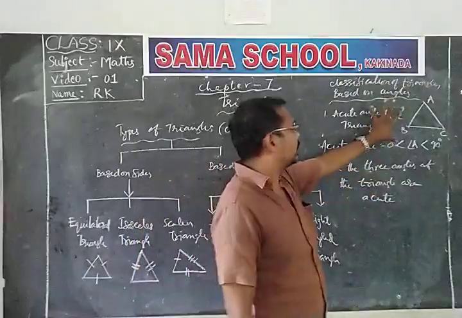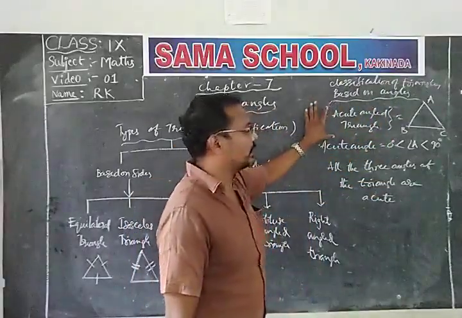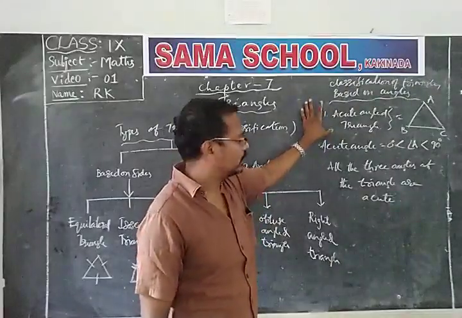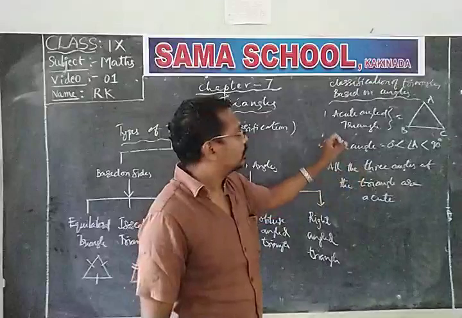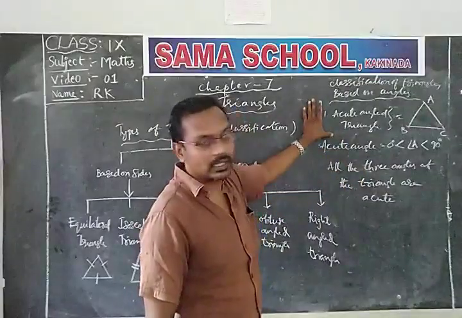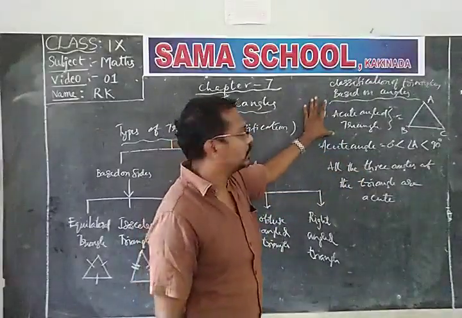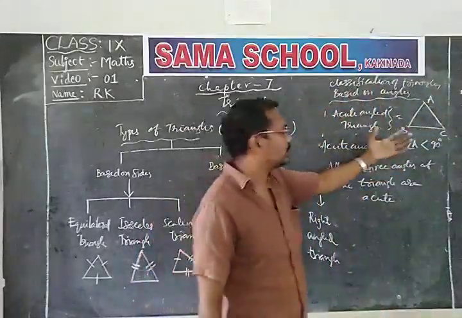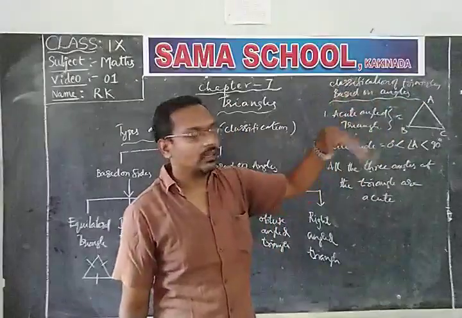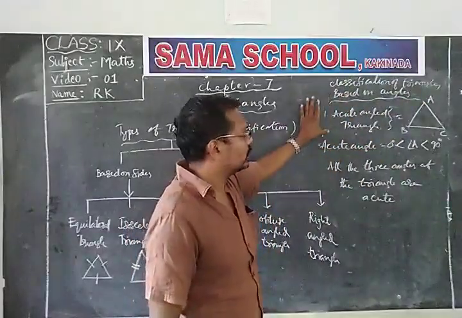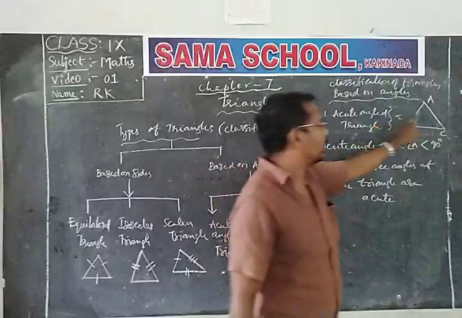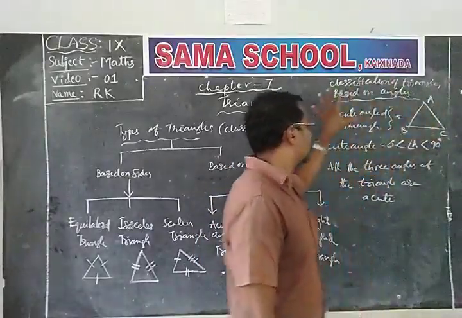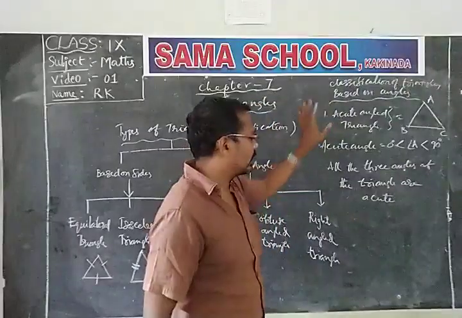So if a triangle is an acute angle triangle, the three angles of the triangle must be acute. All three angles must be acute. Otherwise, if one angle is acute and another is obtuse, that type of triangle is not an acute angle triangle. So when all three angles of the triangle are acute, the triangle is called an acute angle triangle.